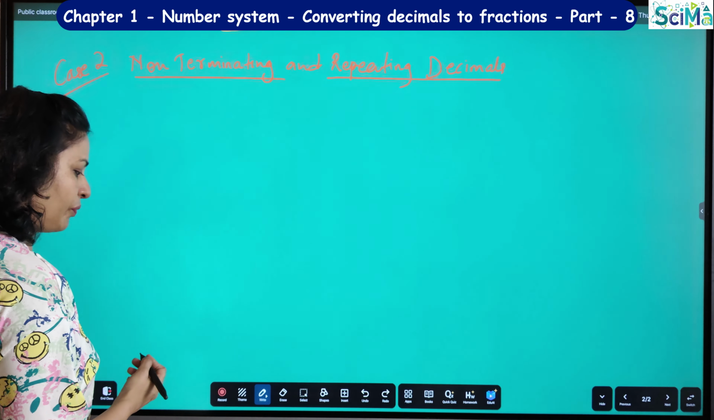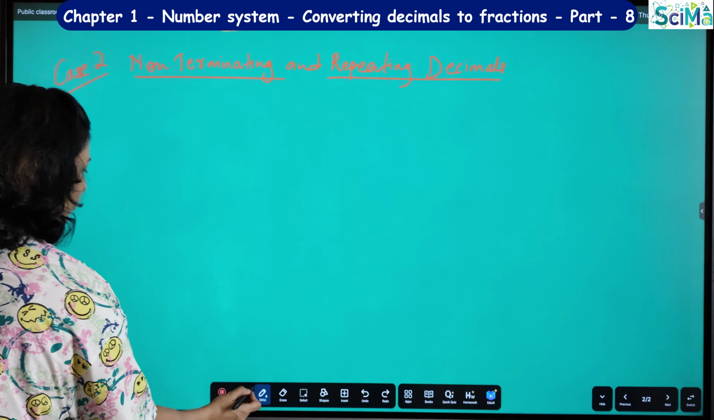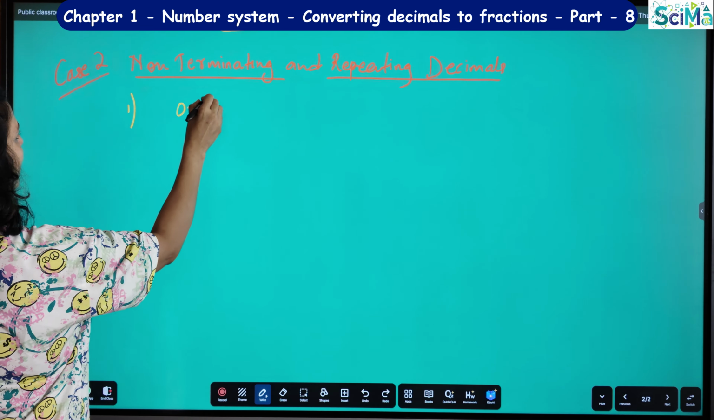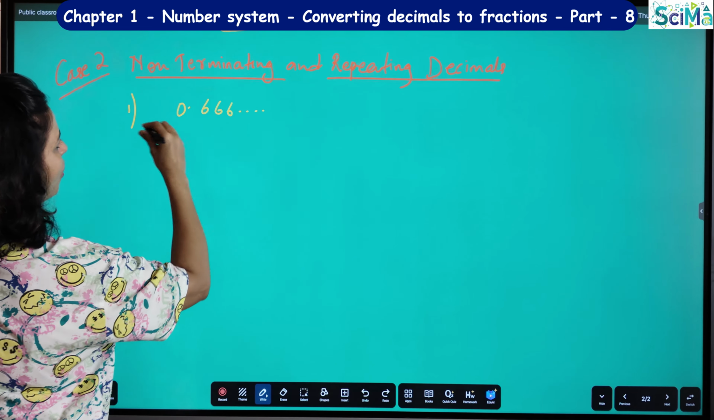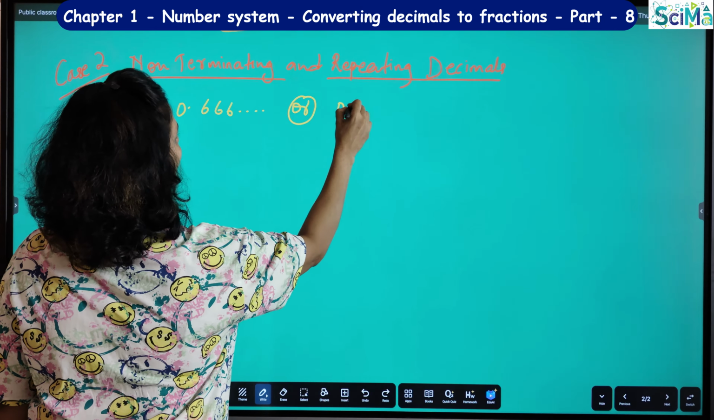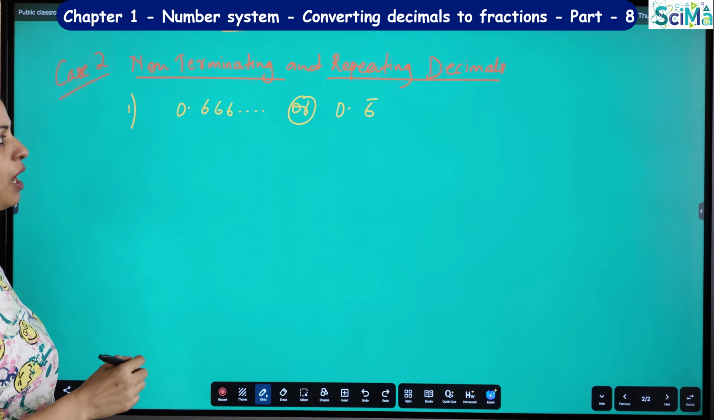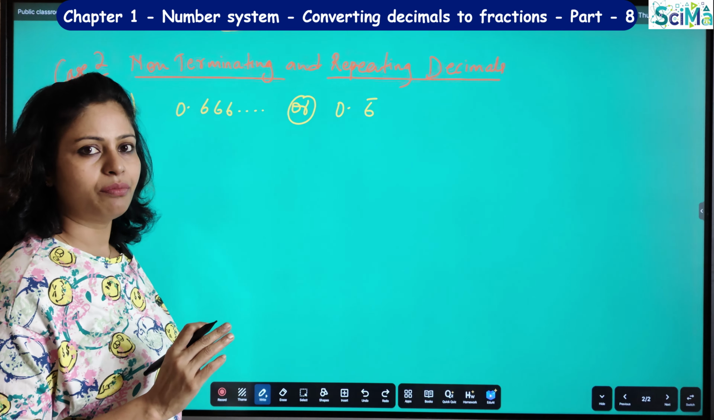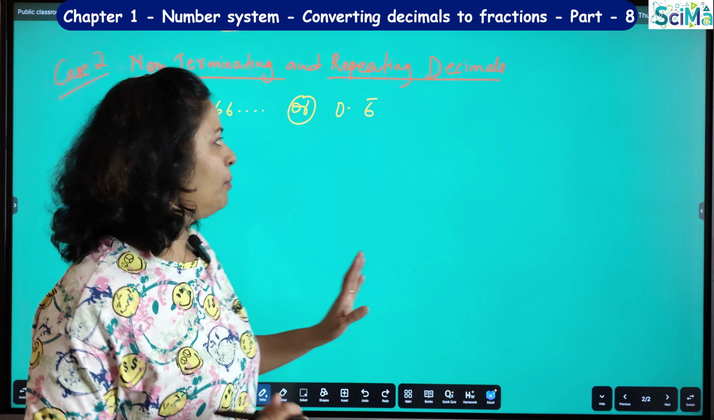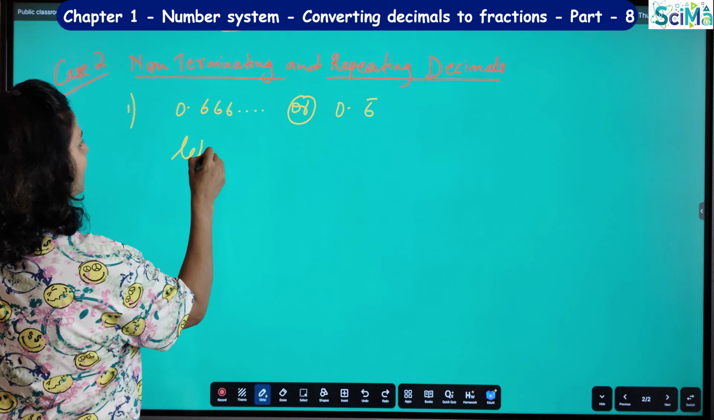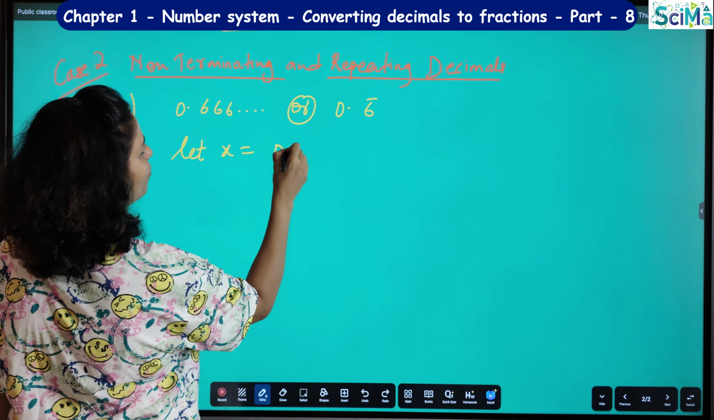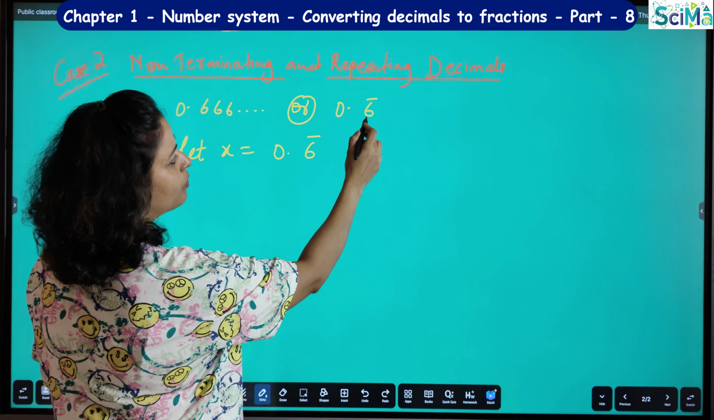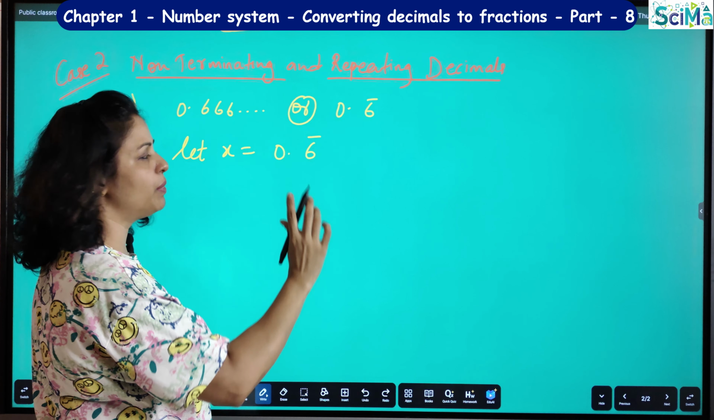Okay, so here you have one example. If I say 0.666, or you can write it as 0.6 bar. So here, how do I convert this into p by q form? You have to follow one method. Watch carefully. Here we will consider let x is equal to 0.6 bar, right? How many numbers are repeating here? Only one number, that is 6, right? Only one number is repeating.